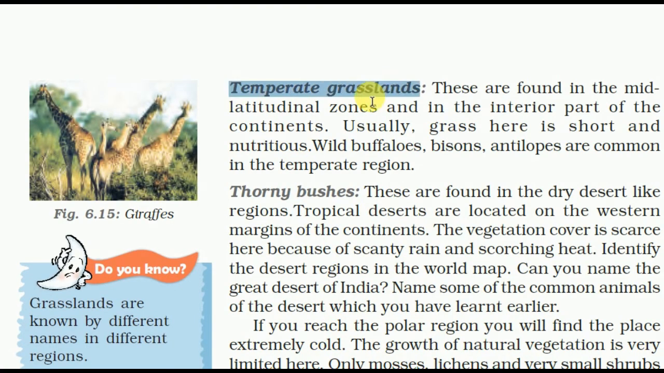Temperate grassland. So temperate means found in the temperate regions. These are found in the mid latitudinal zone and in the interior part of the continents. Usually the grass is short and nutritious. Wild buffalo, bison, and antelopes are common in the temperate region.